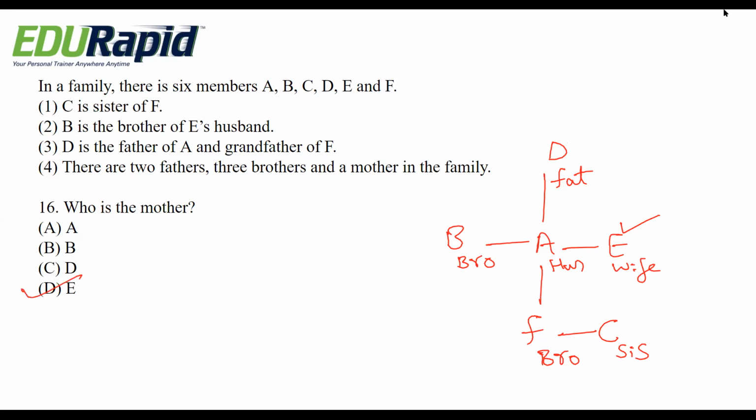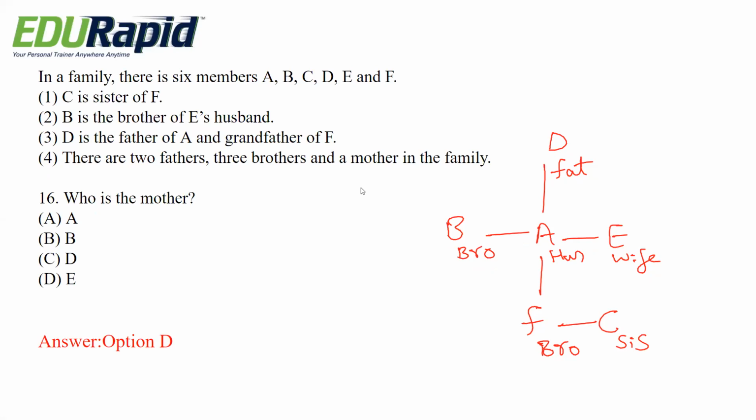Once you write down the structures properly, then it becomes very easy to answer 3 to 4 questions in the exam. So please write down the structure carefully because all these questions depend on this structure only. It should be written properly. So the right answer is option D.